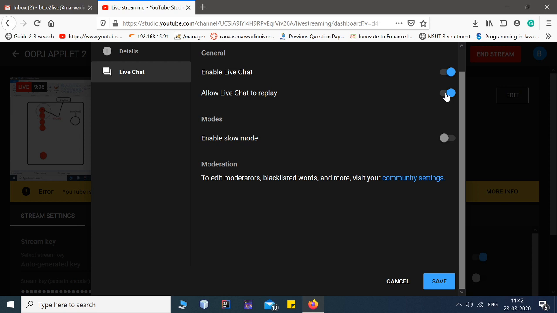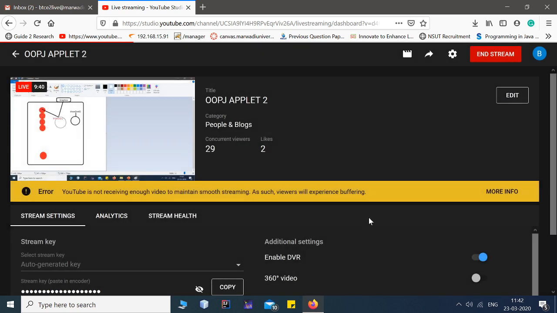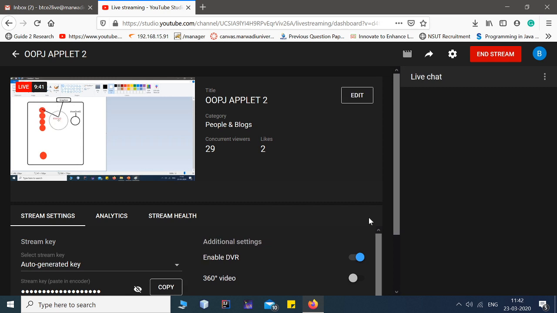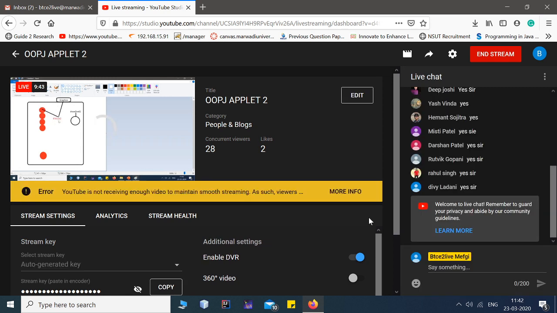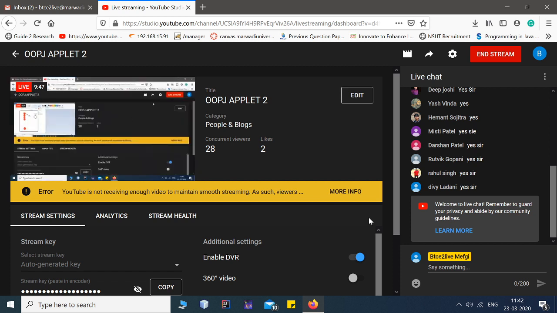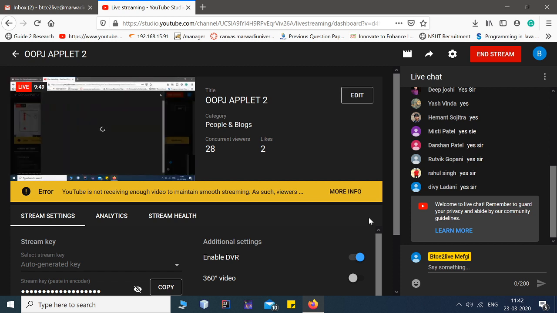I'm again enabling the chat. We need to create 10 different circles and fill colors in them, so that's why we'll be using the method called fill oval over here.